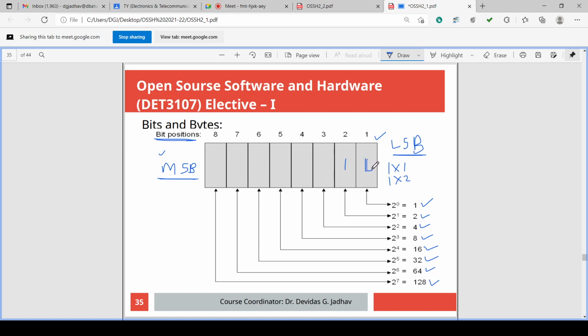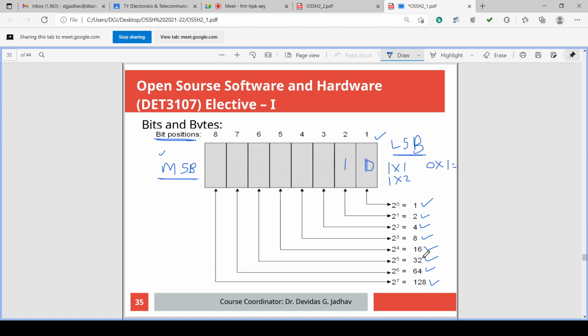Suppose any bit is 0, suppose LSB is 0. So LSB is 0 multiplied by its coefficient 1. So 0 into 1 is 0. So value due to this bit is 0. Suppose this is 0, 0 into 2 is 0. This is 1, 1 into 4 is 4. This is 1, 1 into 8 is 8. This is suppose 0, 0 into 16 is 0, 0 into 32 is 0, this is 1, 1 into 64 is 64. Those bits that are 1, their weight will be added, those bits that are 0, their weight will be 0. So in this way, we define the value of any bit.